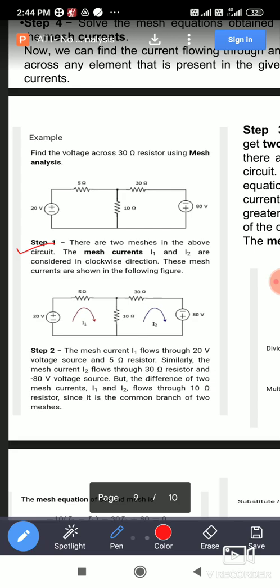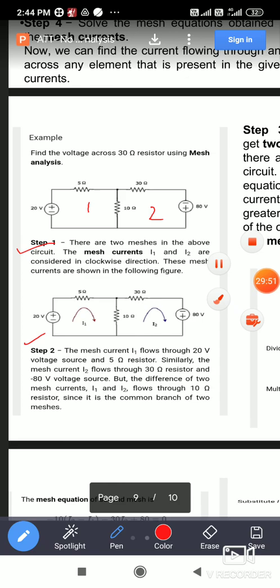So the first step is, there are 2 meshes. This is mesh 1, this is mesh 2. So there are 2 meshes in the above circuit. The mesh currents I1 and I2 you have to mark in a clockwise direction. I1 and I2 are marked in this direction. So this completes the first step: identify the number of meshes present in the given network, and according to that, mark the mesh currents I1 and I2 respectively in a clockwise direction in these meshes.